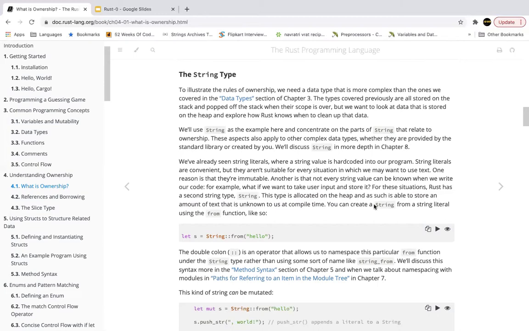So how do we create a String from a string literal? We use a function called from. Here our string literal is the word hello. From here, we are creating a String called s using the function from. The double colon mentioned here is an operator that is just like a namespace operator. It allows us to namespace the particular from function under the String type rather than using some sort of name like string_from. So this from is from the String type. It says create a heap allocated String type from this string literal hello.